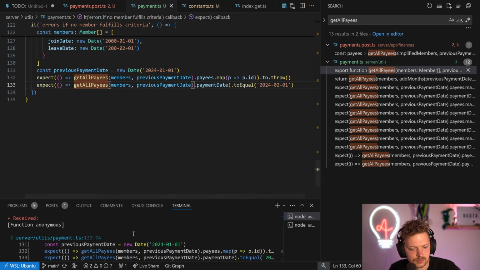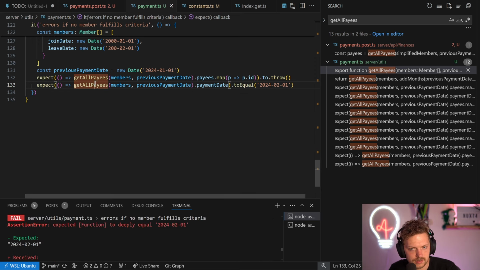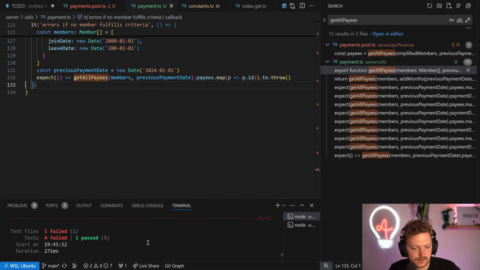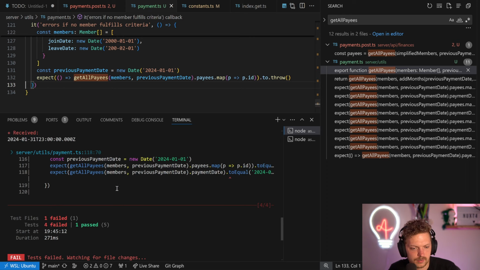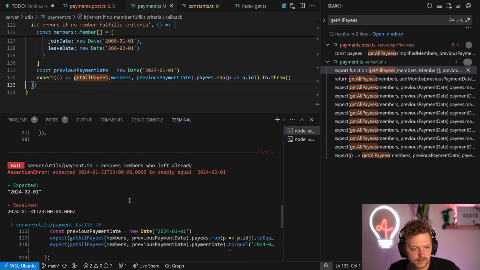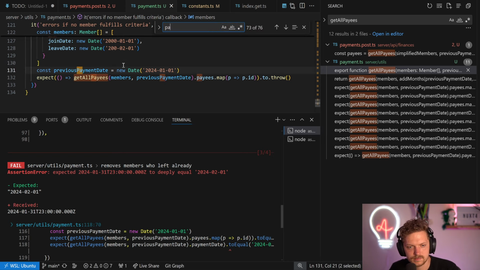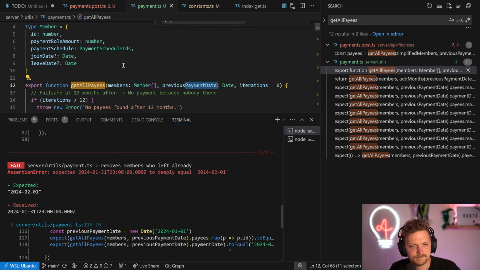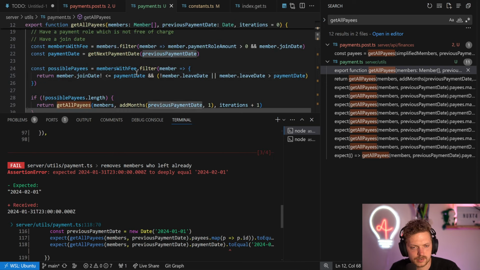Oh no, that's true. One of them might not, because the last one is throwing. This should not give anything. Yeah. Okay, now 4 more failing. Why? Interesting. That's actually also true. Yeah, that's correct because of the time zones. Because I return it as new Date. Okay. That might be a bit trickier.